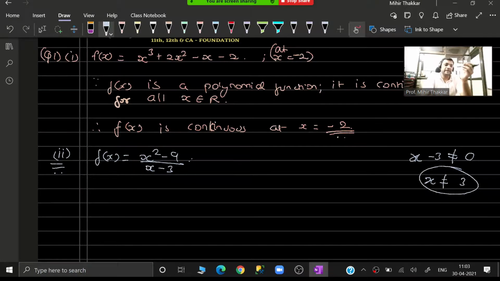So if variable x takes any real value other than 3, this particular function will be a continuous function.